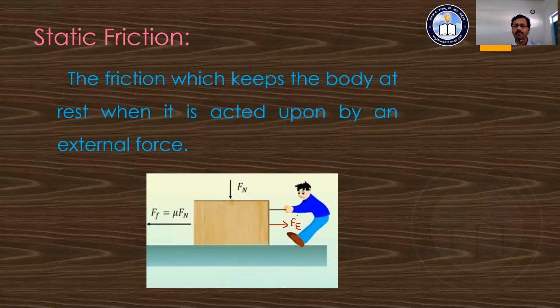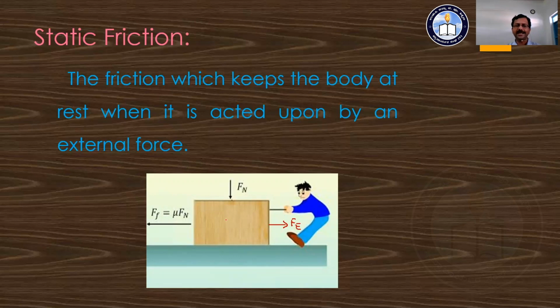That means the body loses the state of rest, and hence there is a certain maximum static friction only that we can observe here. As we increase this external force, at a certain point the body starts to move from its position, and you can say it loses its state of rest.